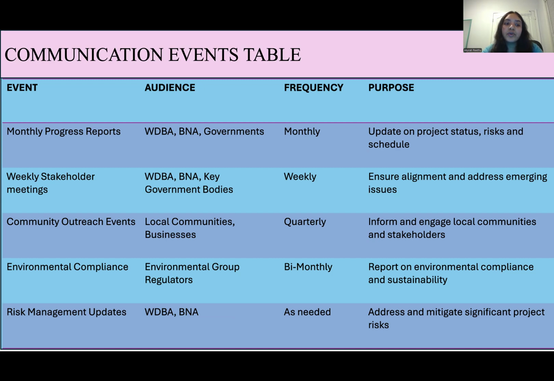There is also a community outreach event that happens with local communities and businesses. This happens usually quarterly. This is mainly to inform and engage local communities and stakeholders regarding what is happening. And there is an environmental compliance event that happens with environmental group regulators bi-monthly. This is mainly to report to them about the environmental compliance and the sustainability practices.